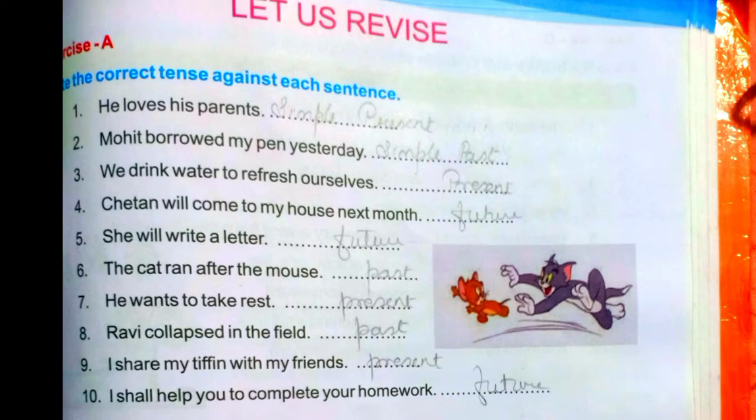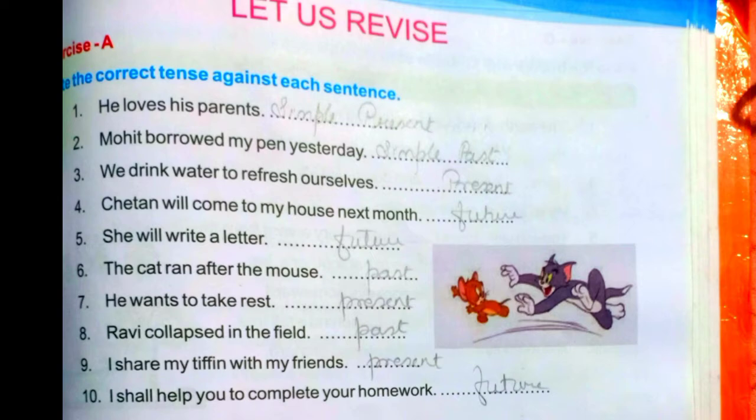So let us start. First one, he loves his parents. Verb is loves with es, that means it is a simple present tense. Mohit borrowed my pen yesterday. Borrowed is the verb with ed, that means it is simple past tense.